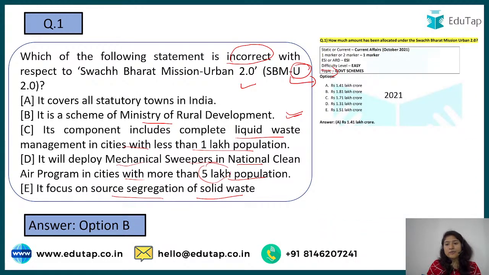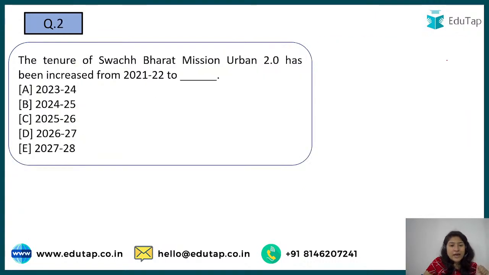A similar type of question was asked in 2021, and it talked about how much amount has been allocated. You may wonder whether these schemes are important because it's the NABARD examination, and whether only ARD schemes come. No, other schemes are also asked. The ones under ESI are the flagship schemes, and this is from last year's examination. Here a question from this particular topic has been asked. Next: the tenure of Swachh Bharat Mission 2.0 has been increased from 2021-2022 to.